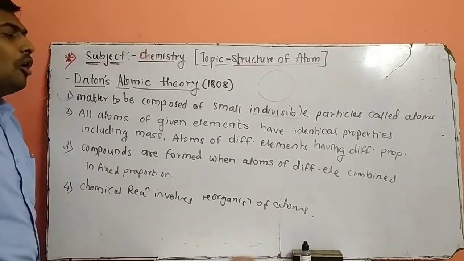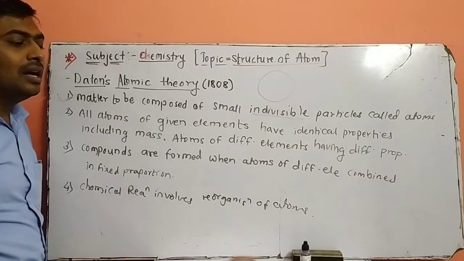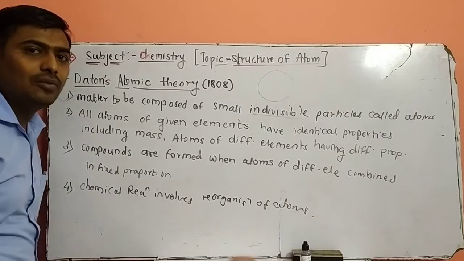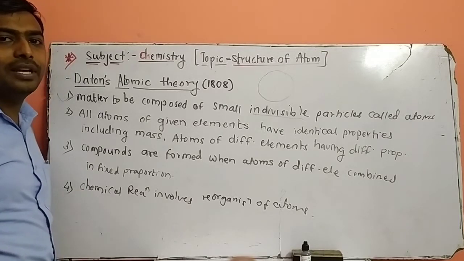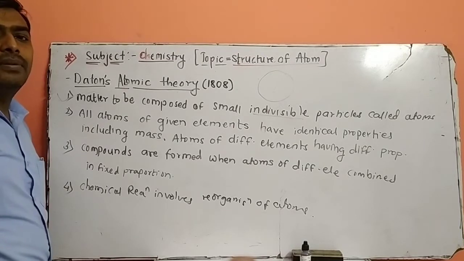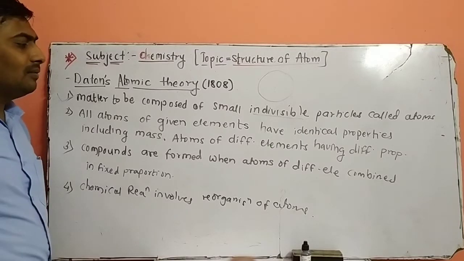The second one: all atoms of a given element have identical properties. If you take atoms of two different elements, they have different properties, but if you take atoms of the same element, they have the same property. If you take two Fe atoms, they will have the same property, but if you take atoms of two different elements, the properties will be different.